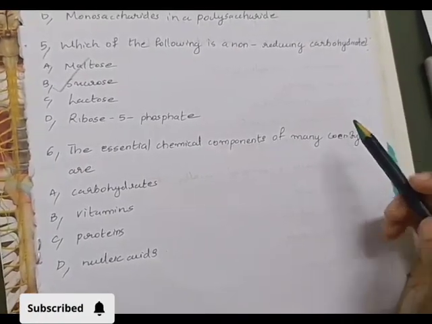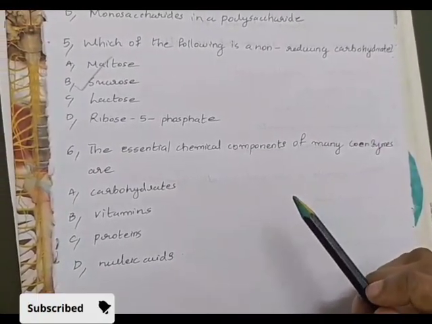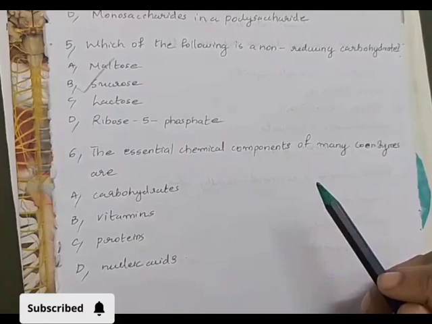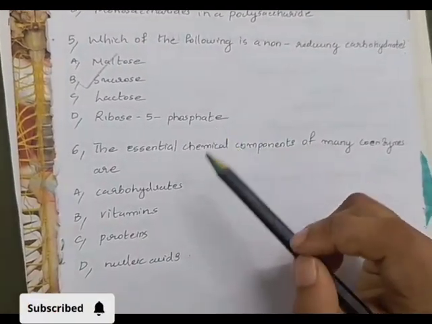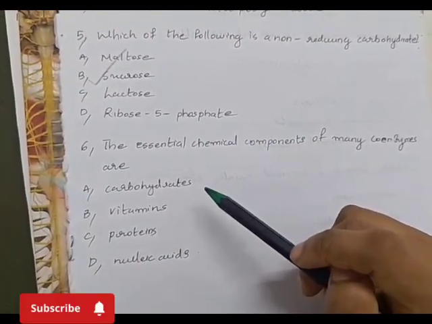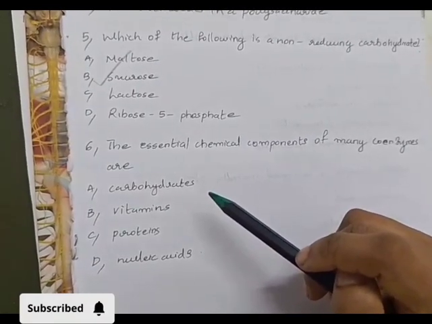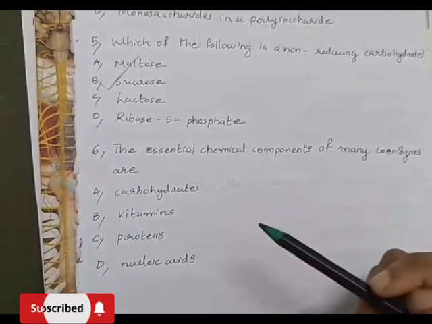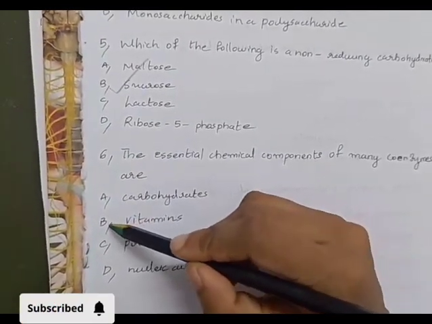Last one. The essential chemical components of many coenzymes are Option A carbohydrates, B vitamins, C proteins, D nucleic acid. Answer is option B vitamins.